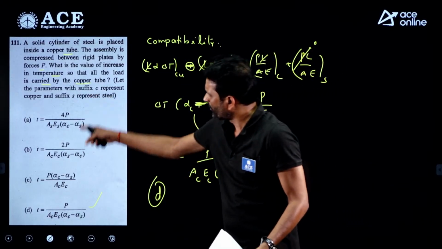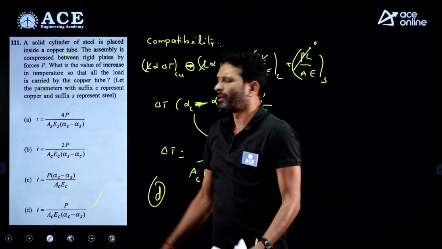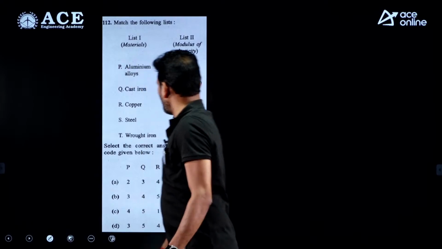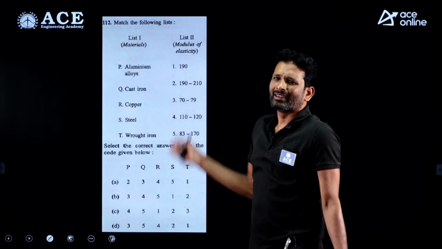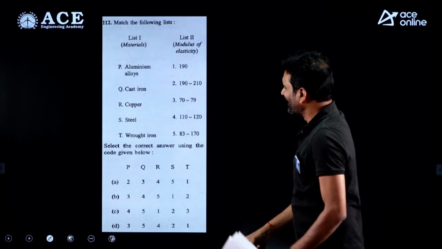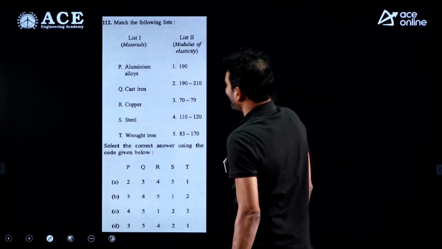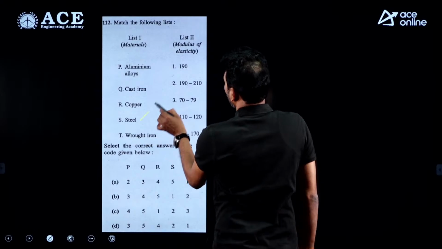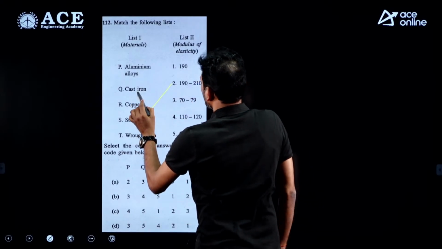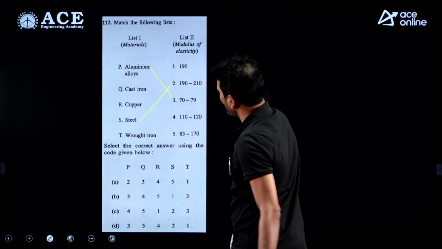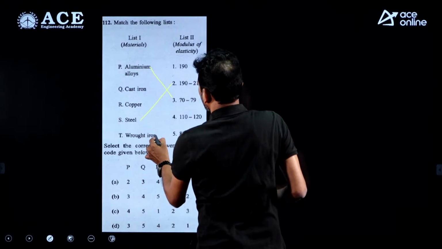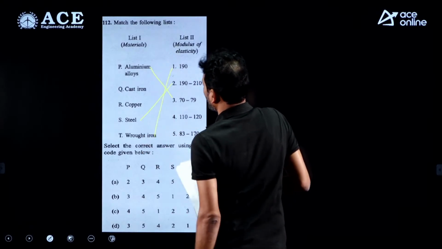Without seeing, just you observe the units, then I can easily pick the answer. Option D is correct for this question. Let's move on to the next one. Asking the Young's modulus value for various materials. Just you can observe it. So steel it is around 190 to 210. So aluminum it is around 65 to 70 we are having. And look at the next one. Wrought iron approximately is 190.